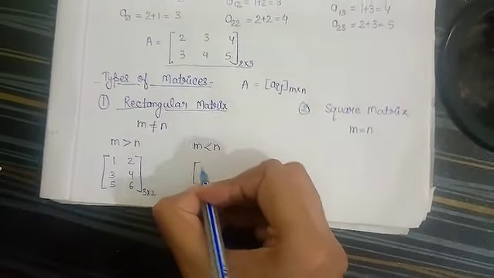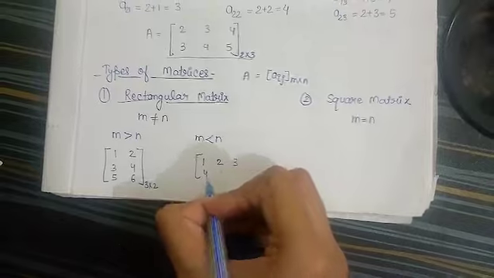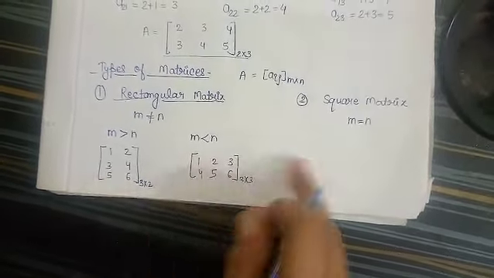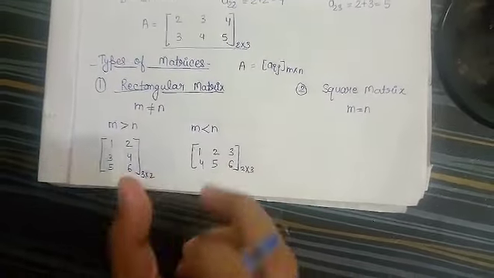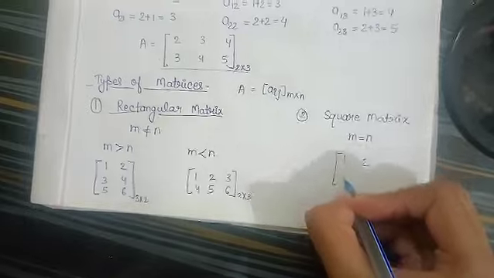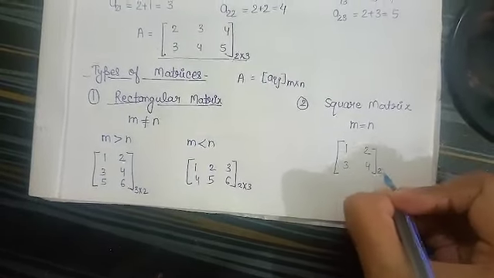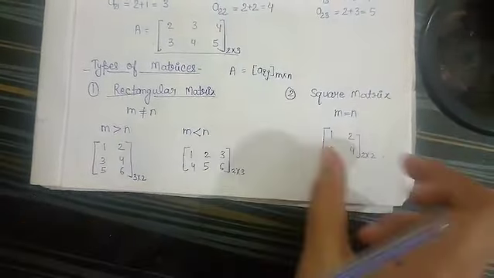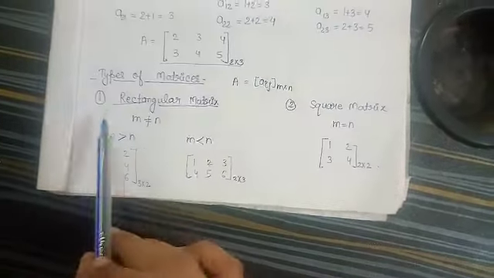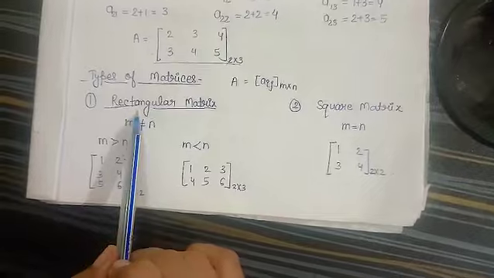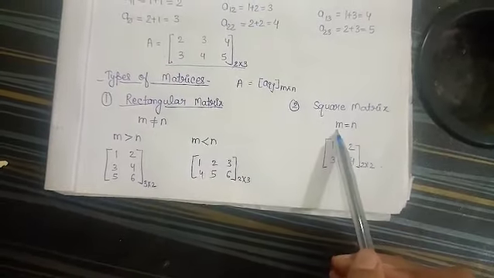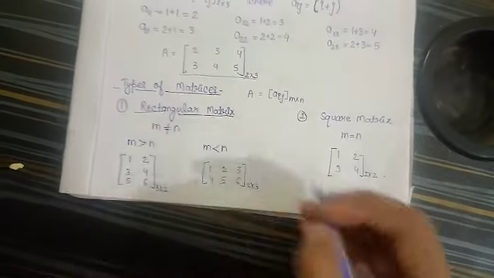And if I write a matrix 1 2 3 4 5 6 that is of order 2 cross 3, there are 2 rows and 3 columns. So this is a horizontal matrix. And a square matrix 1 2 3 4 will be of order 2 cross 2. So a 2 cross 2 matrix is a square matrix. So based on the order, we have these two types of matrices: rectangular matrix when the number of rows is not equal to the number of columns, and square matrix when the number of rows is equal to the number of columns.